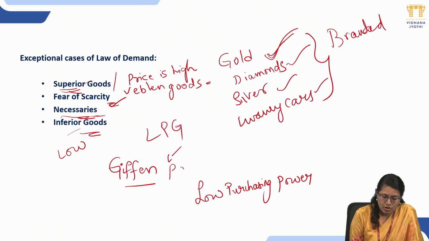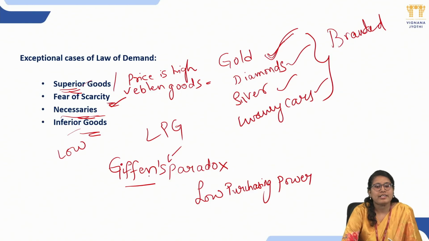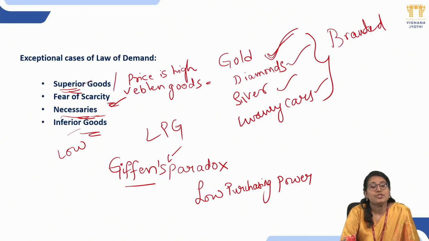So that's the reason we call that scenario a paradox. Giffen's paradox, meaning the reverse happened. He expected an increase in demand, but the demand decreased. So he went into that community and tried to analyze why it happened, and he got a shocking result: these people don't want to waste their money on cheaper goods because the price was decreased. They thought that it is of low quality. They don't want to waste their money on the low quality, so they want to save their money and buy better goods.